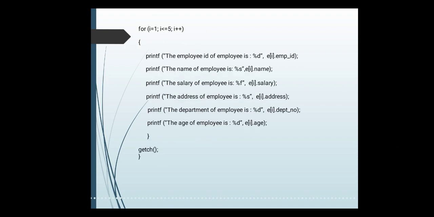Again, using the same for loop, that is for i equals 1, i less than or equal to 5, i plus plus, we are now displaying the information of each and every employee with the help of the printf statements which we have listed inside this for loop. With the help of printf we are displaying the employee ID, employee name, employee salary, address, departmental number and age, and this information is displayed 5 times for the 5 employees. So for the first employee it displays all this information, then for the second employee again it displays all the information. In this way it will display all the information of the 5 employees.